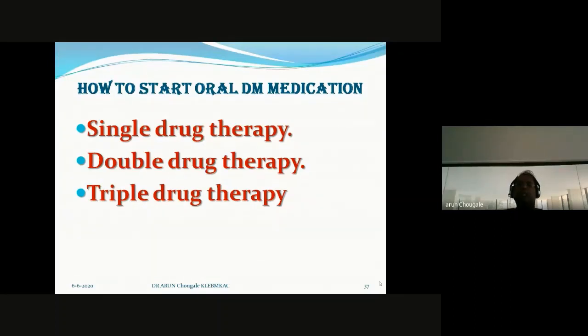I ask the patient to take metformin either 1000 mg once a day or 500 mg twice a day. Again I ask the patient to come after 10 days.